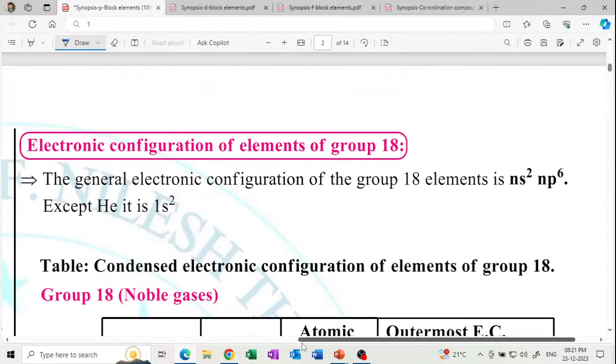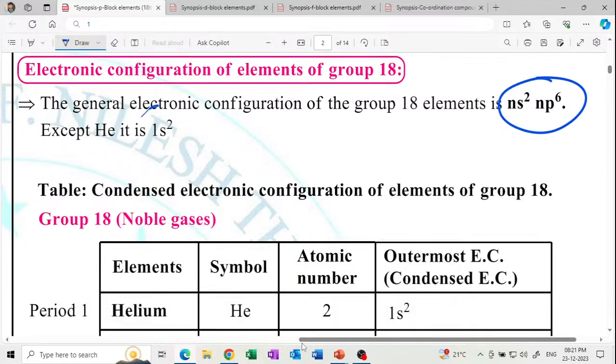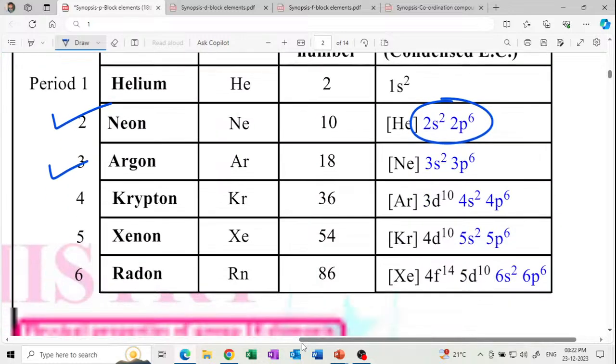Electronic configuration. The electronic configuration is ns2 np6, except helium. For the 18 group elements, the electronic configuration: neon 1s2 2s2 2p6, argon 1s2 2s2 2p6 3s2 3p6. Get it?